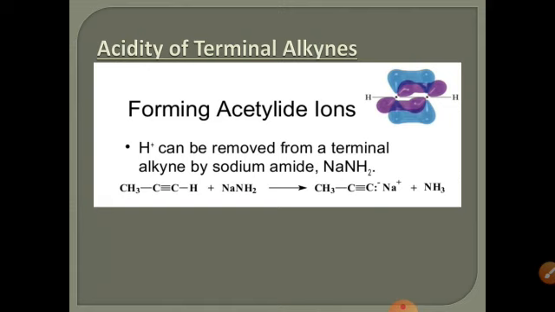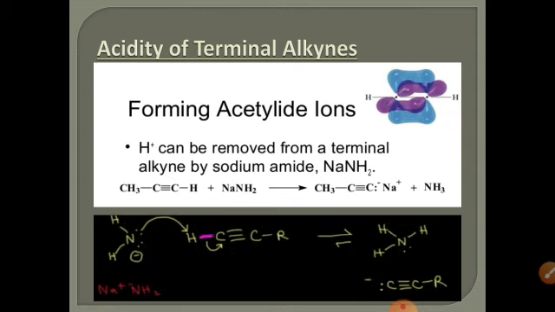Forming acetylide ions, this H positive can be removed from terminal alkyne by sodium amide. Sodium amide, we have already discussed, is a very strong base, so it can take up the proton easily. We have terminal alkyne, it reacts with sodium amide, and it is converted into carbanion and ammonia. Here NaNH2: Na is positive, and NH2 is negatively charged.